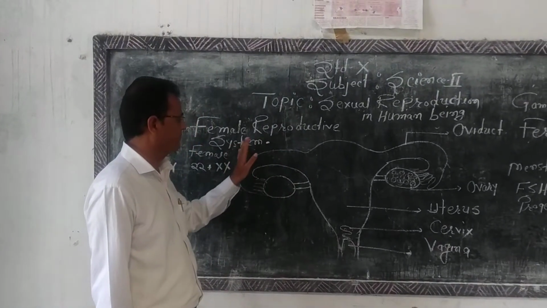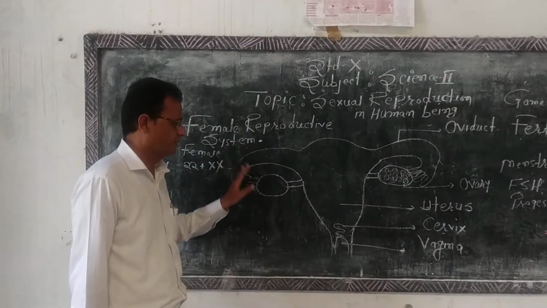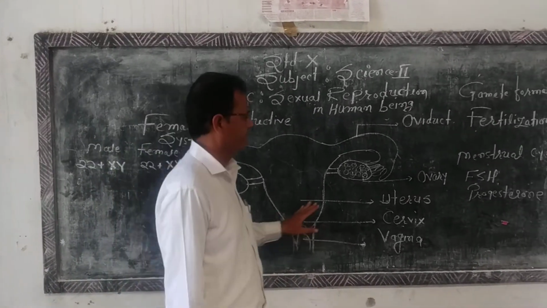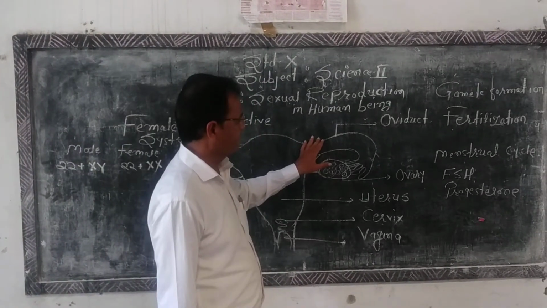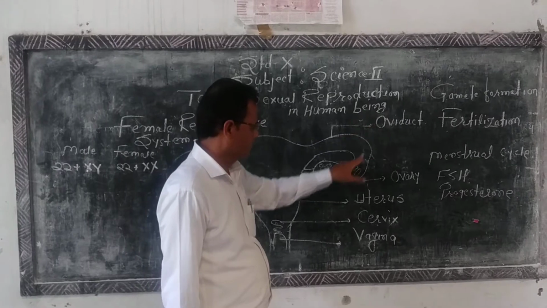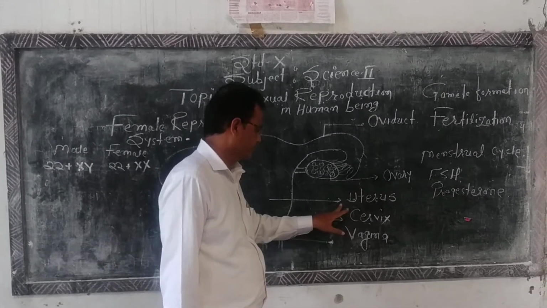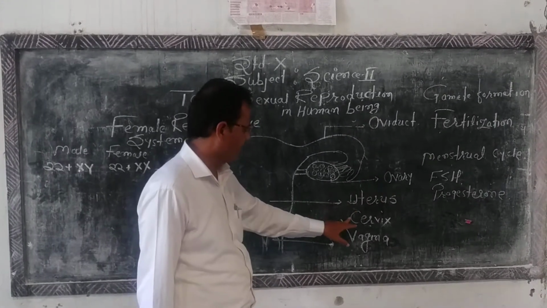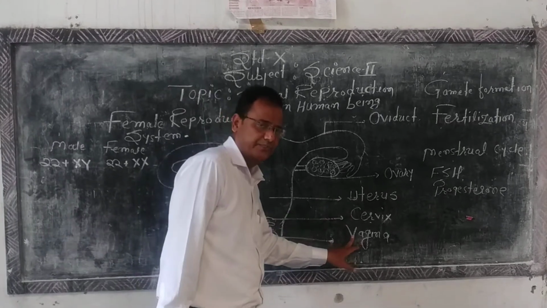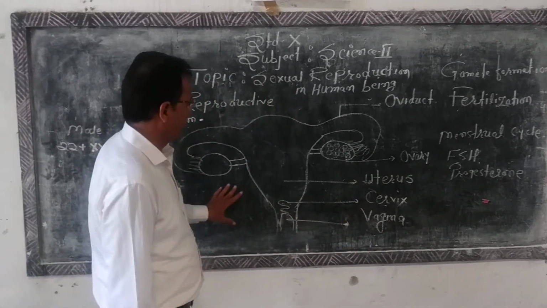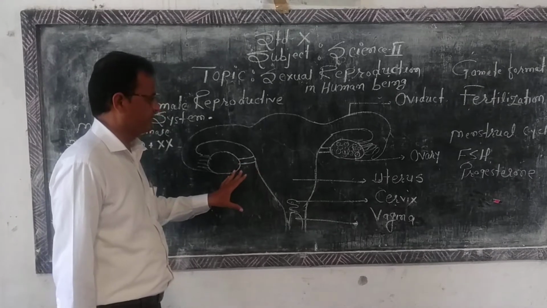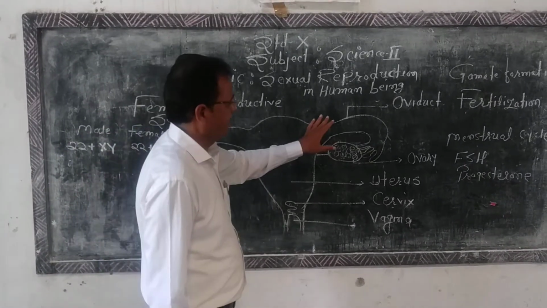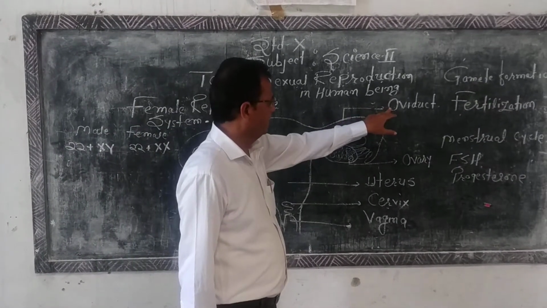So let us see about this female reproductive system. It consists of oviduct, ovaries, uterus, cervix and vagina. Let us see about the oviduct.